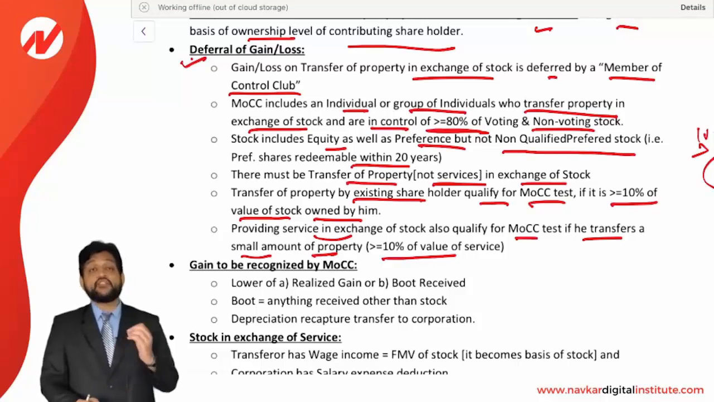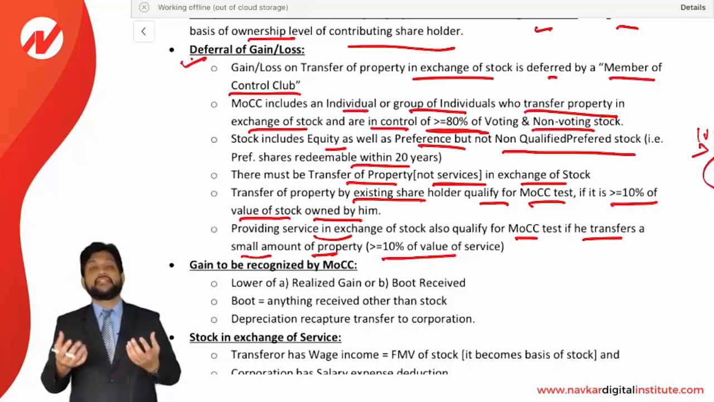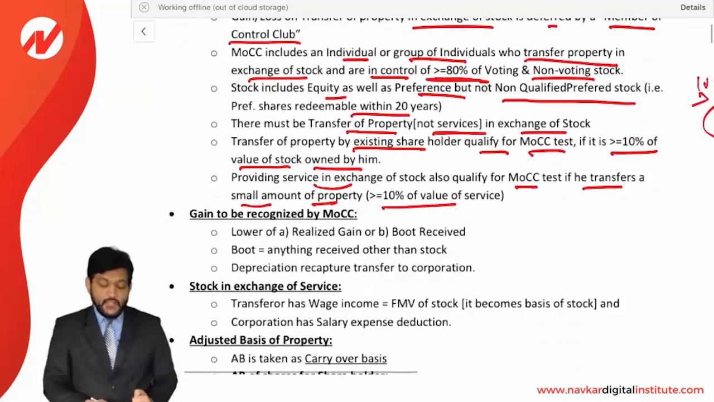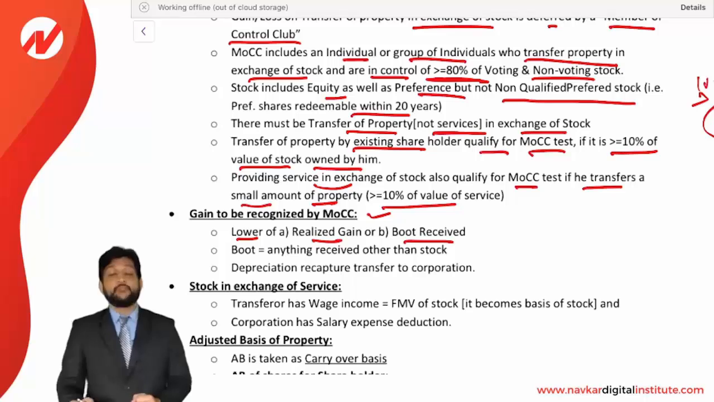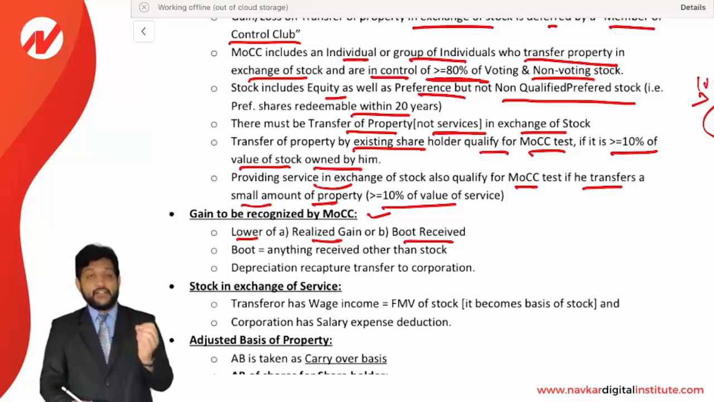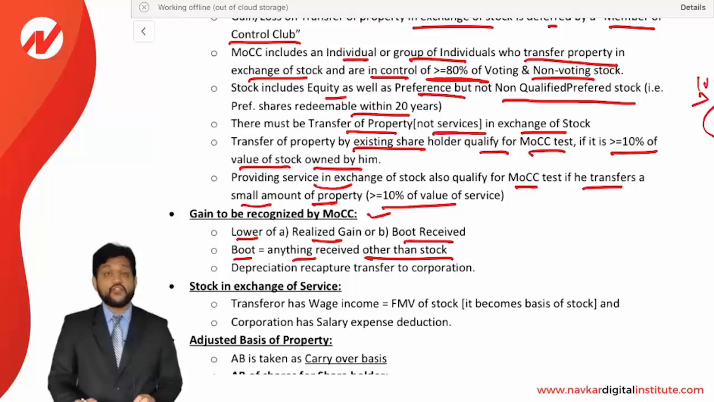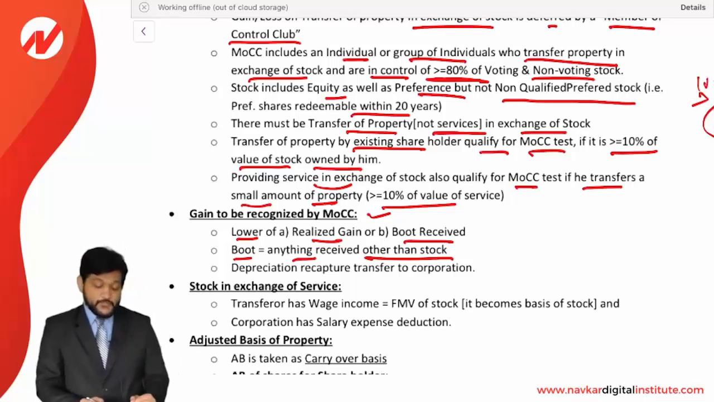So simply, member of control club, MOCC means the person or group of persons who hold more than or equal to 80% of the stock after this transfer happens. Gain to be recognized by member of control club will be lower of gain realized or boot received. This formula we have seen previously, if you remember the property transaction chapter, wherein we have seen the gain to be recognized, that is realized gain or boot received, whichever is lower. What do you mean by boot here? Boot means anything received other than stock. If you are receiving anything other than stock, it is considered as a boot.